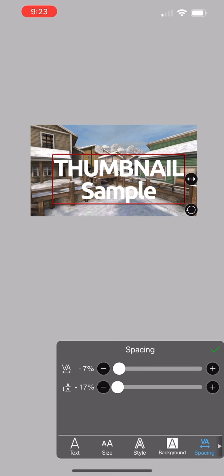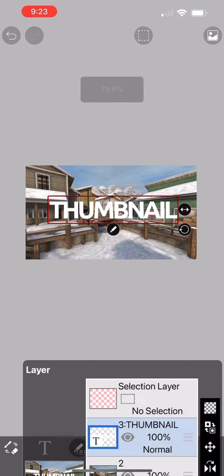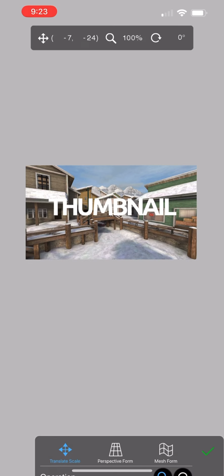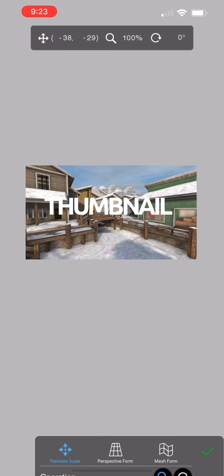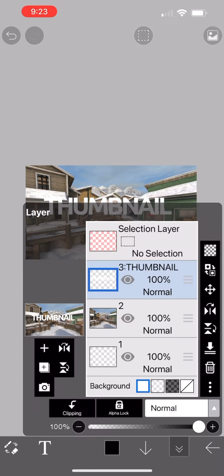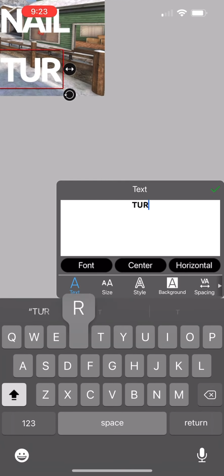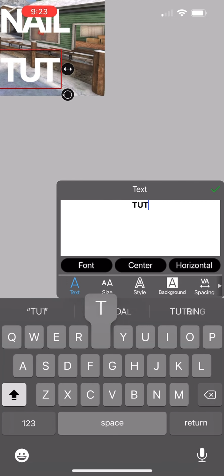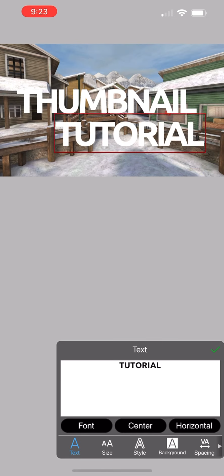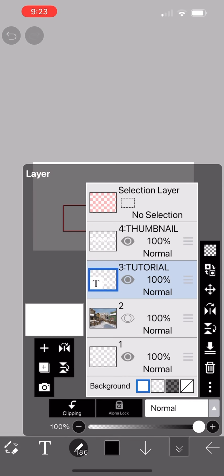I'm gonna decrease the spacing by a bit, about like that, and then click the plus button. Click this button here and move it. I'm gonna set it right about there, I'd say. There's no real easy way to center it. You really just have to eyeball it. Tutorial. So I'm gonna go ahead and click the plus.